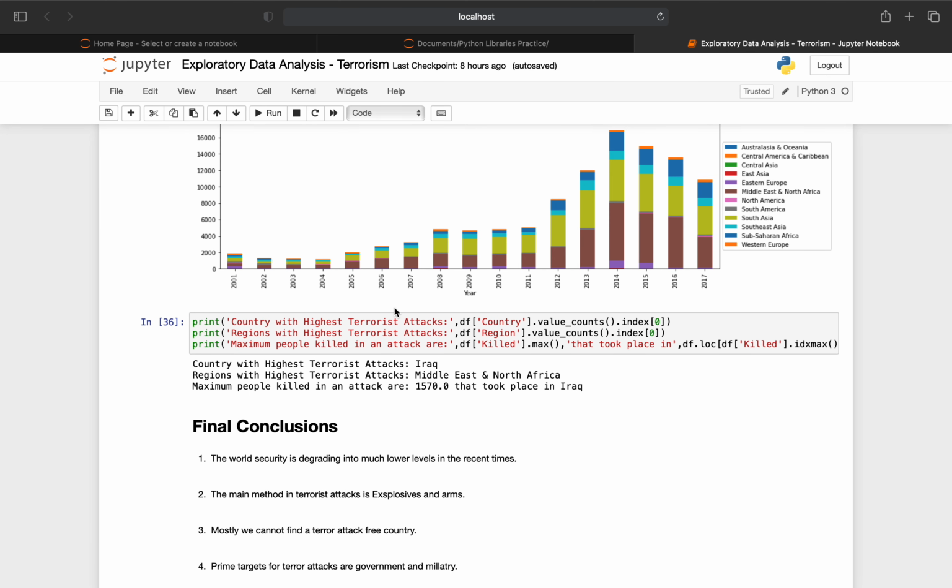From the above analysis we can conclude that the country with the highest terrorist attacks is Iraq. The region with the highest terrorist attacks is the Middle East and North Africa. The maximum number of people killed in an attack is 1570, which took place in Iraq.